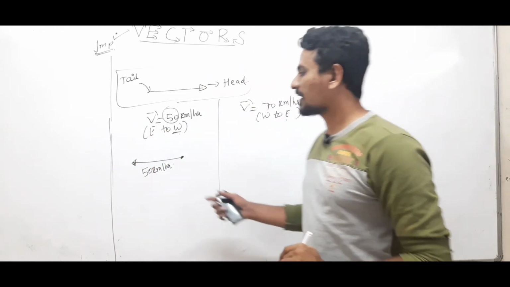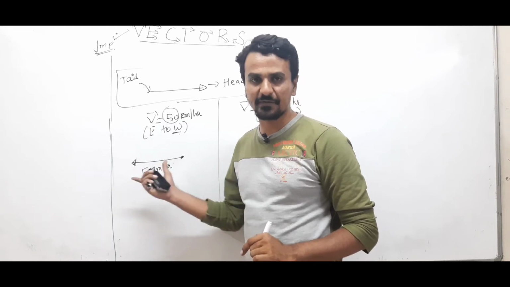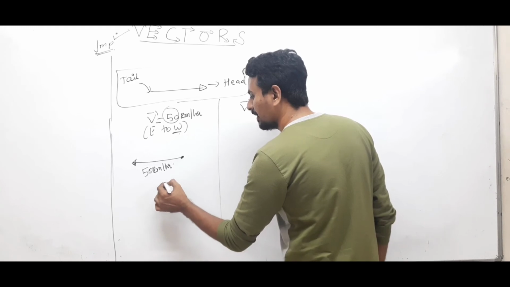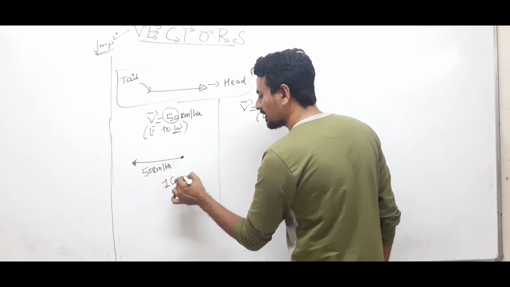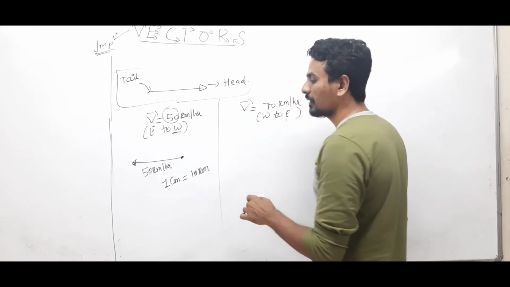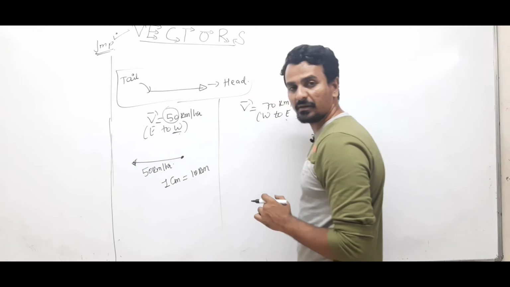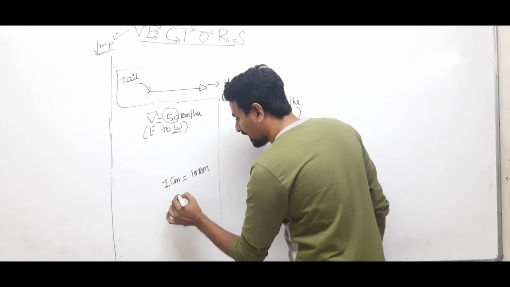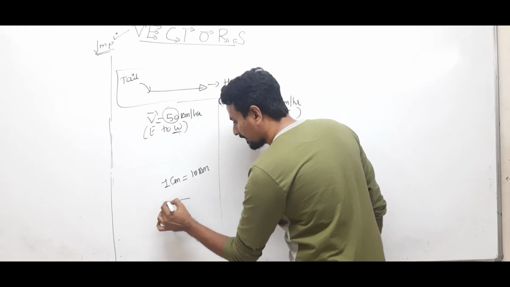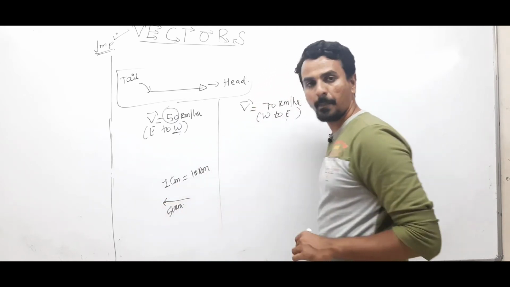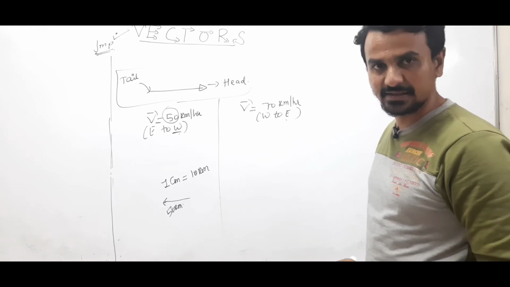Now I know it is not practically possible to draw this big a length, 50 km, so we'll take a scale. In lower classes you must have drawn it this way: 1 centimeter is 10 km. So we want this as 50 km, so we'll draw 5 centimeter this way. So this will be 50 km towards west, and the arrow will be this way. Clear? This is how a vector is represented.